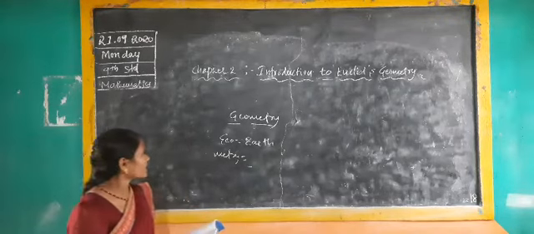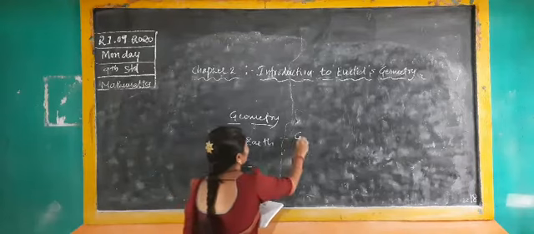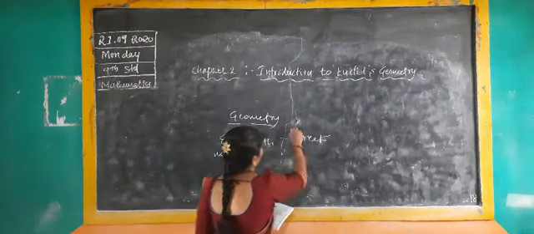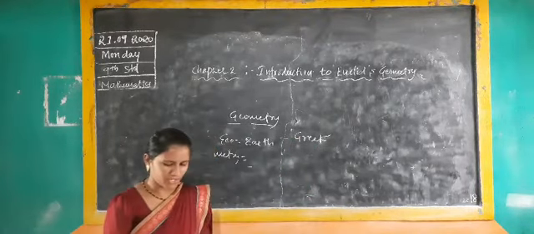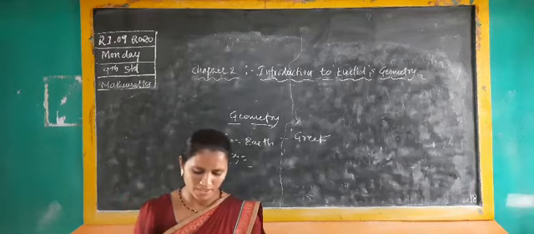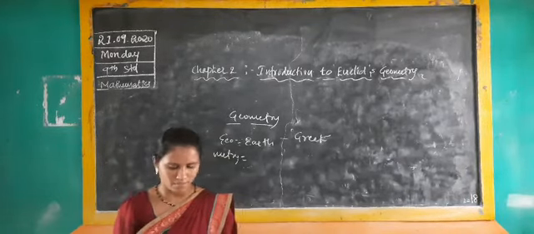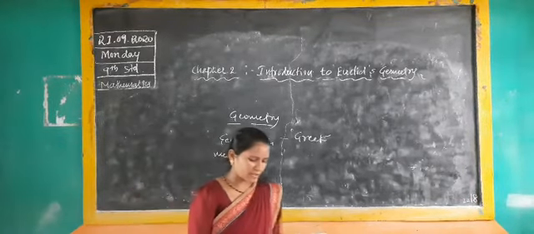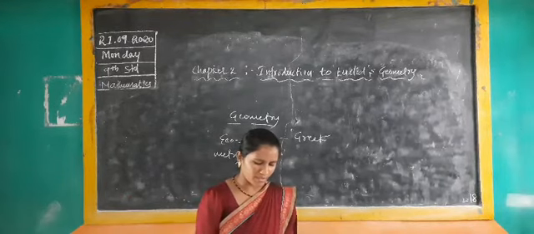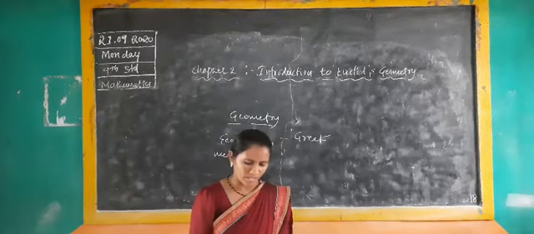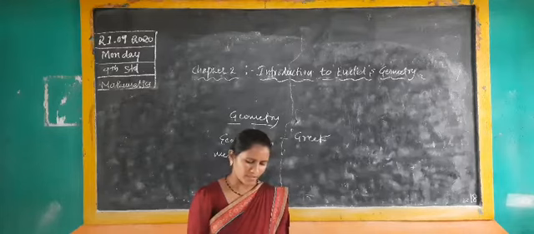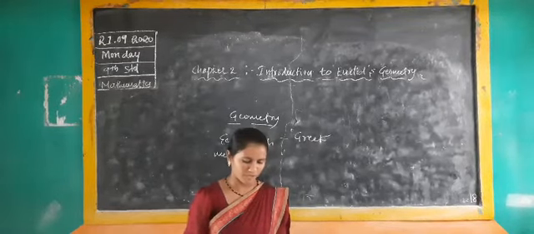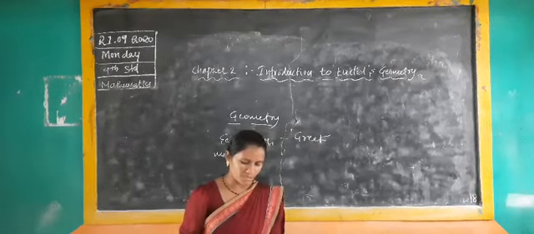Geometry is a Greek word. Geo means the earth and metry means to measure, metron or metry. Geometry appears to have originated from the need for measuring land. By using geometry, you can measure land.